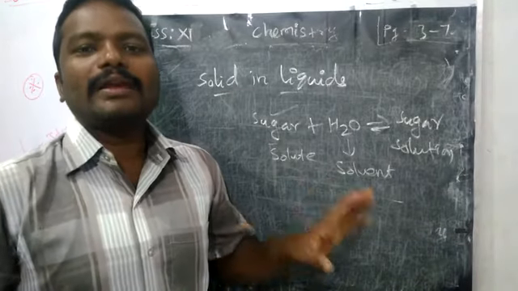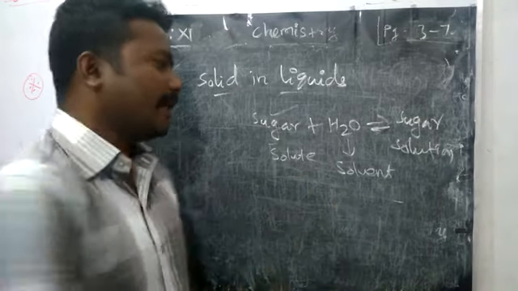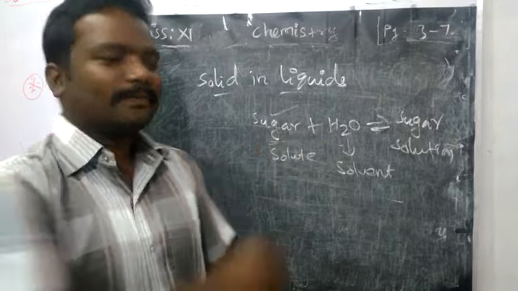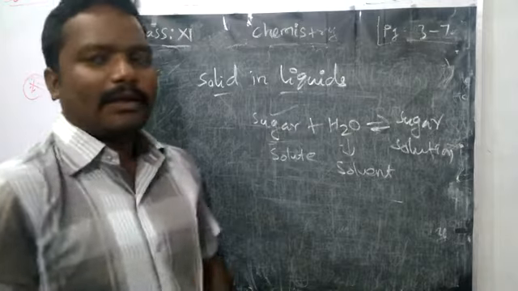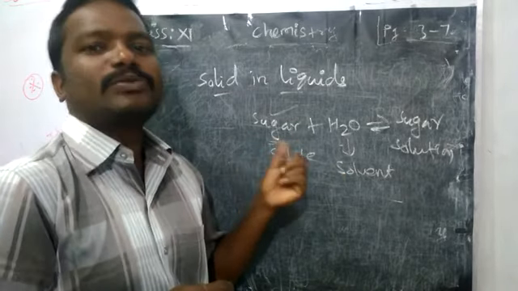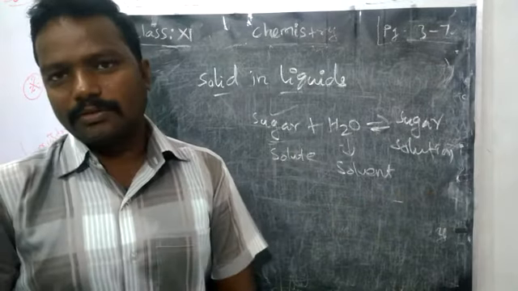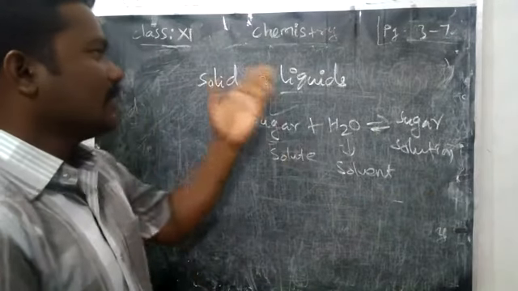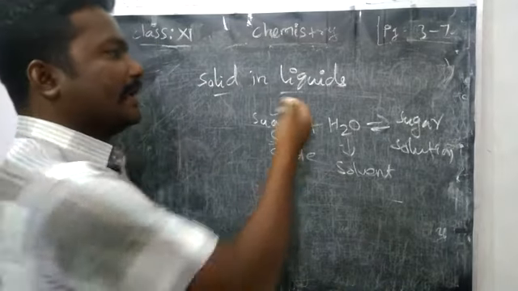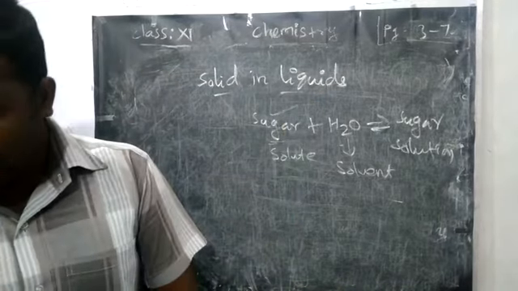Now we can say there is an equilibrium between this sugar and water. That means we have the equilibrium between solid crystallized sugar and sugar solution. This is called solid in liquids, the solid-liquid equilibrium.